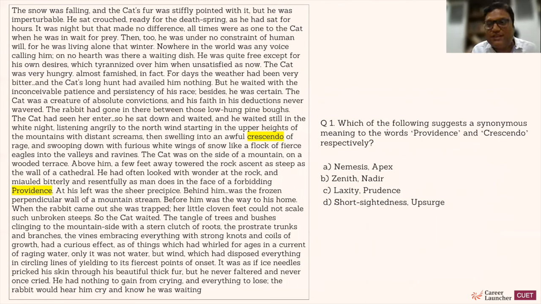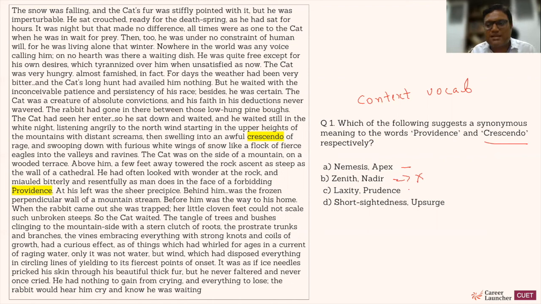Which of the following suggests a synonymous meaning to the words providence and crescendo? So this is a contextual vocab question. Okay, so if I know the meaning, I should mark it directly. I know the meaning of crescendo. It means height, something related to height. So let me look at the second option. Apex. Apex means height. Nadir means the lowest point, so this cannot be the answer.